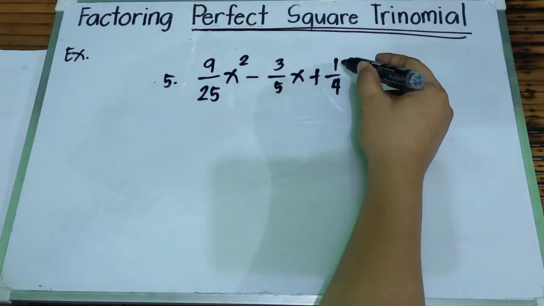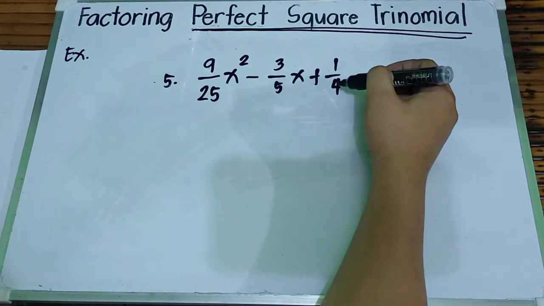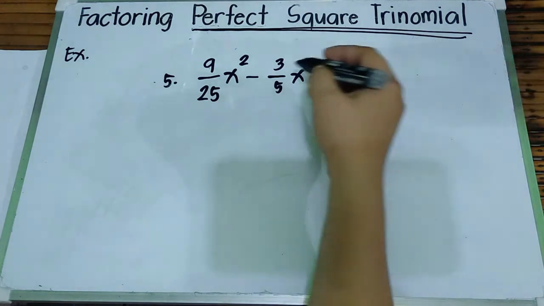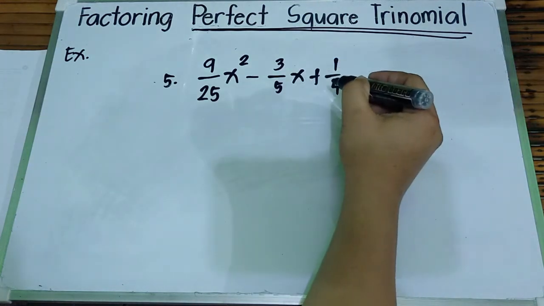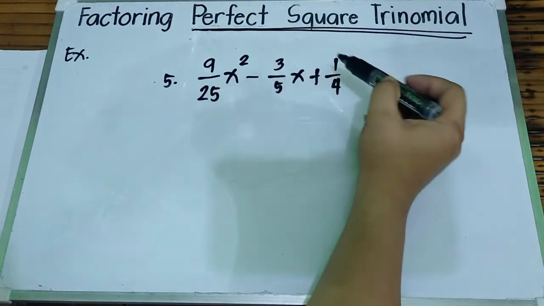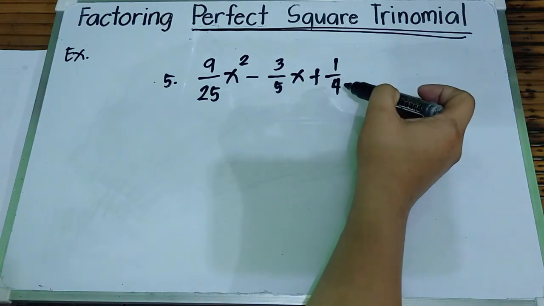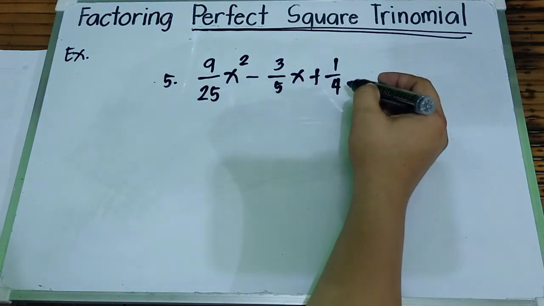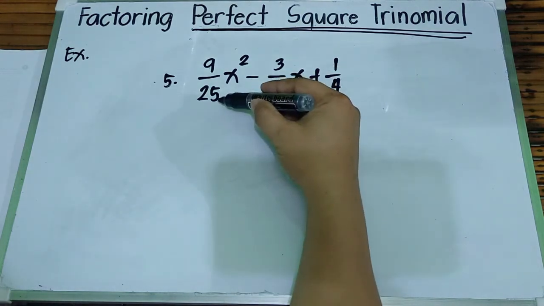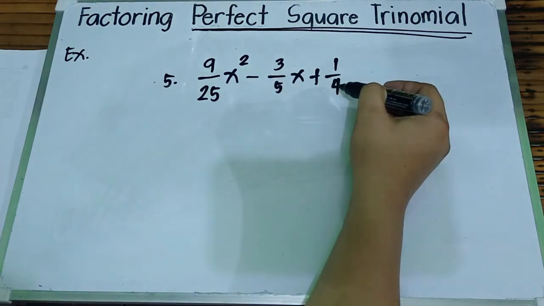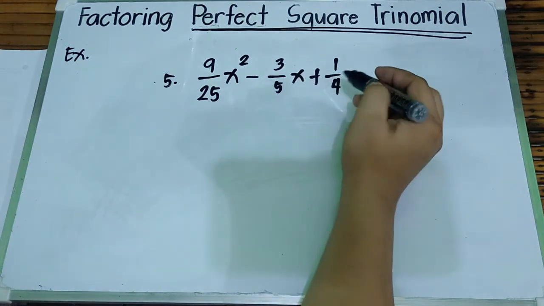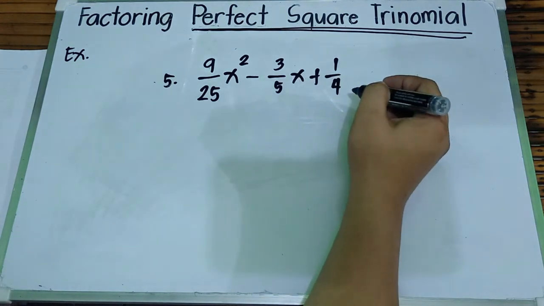Square root ng 1/4 ay 1/2. Tama? And then our middle term, twice the product of the first term and the third term, rather. So, that is 2 times 3 over 5x times 1/2. That is 3 over 5x. So, ito ay perfect square trinomial.